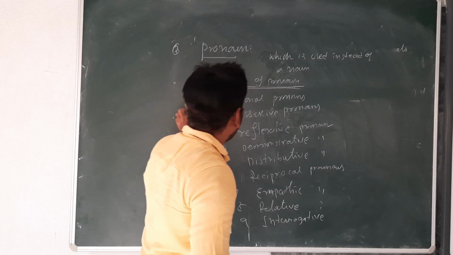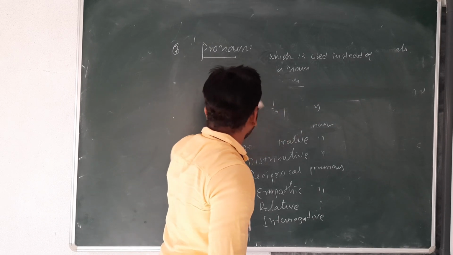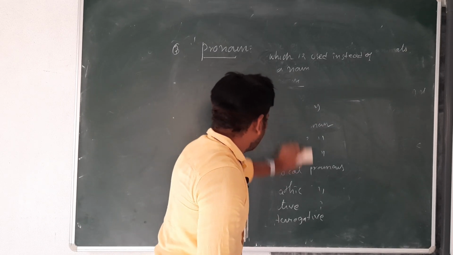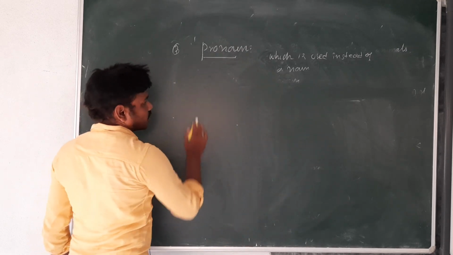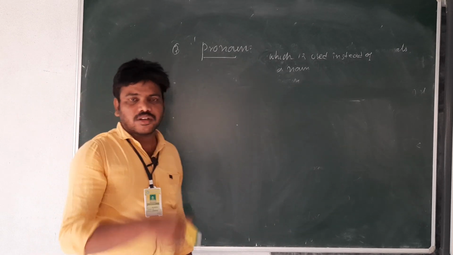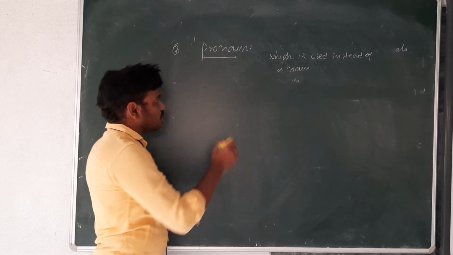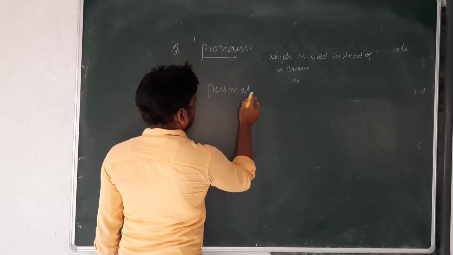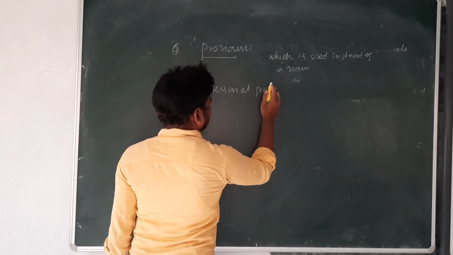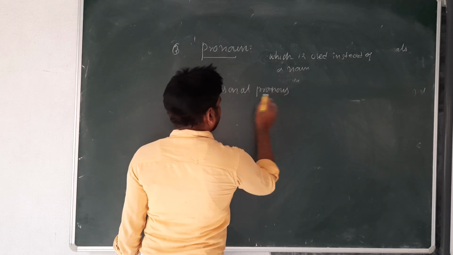First, what are personal pronouns? Personal pronouns are 7.